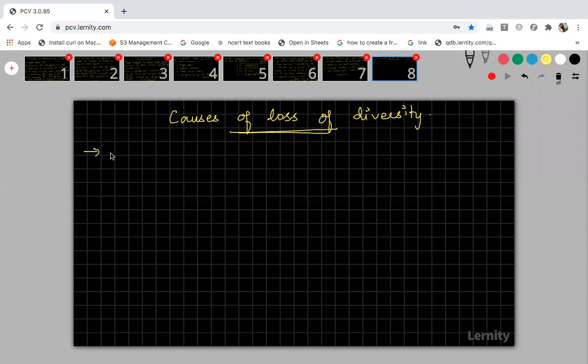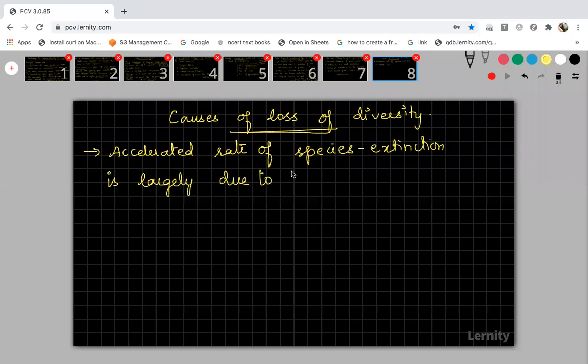The accelerated rate of species extinction is largely due to human activities. Accelerated means something which is induced, which is not occurring naturally. When you are saying something is because of human activities, you can use the word anthropogenic, which represents human activity.